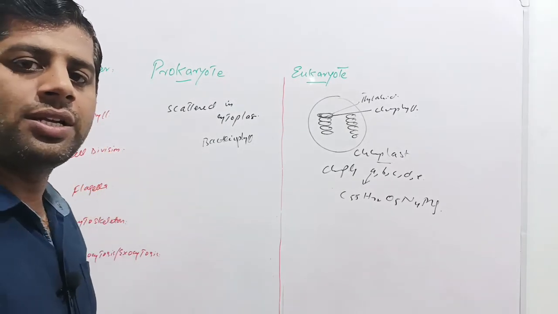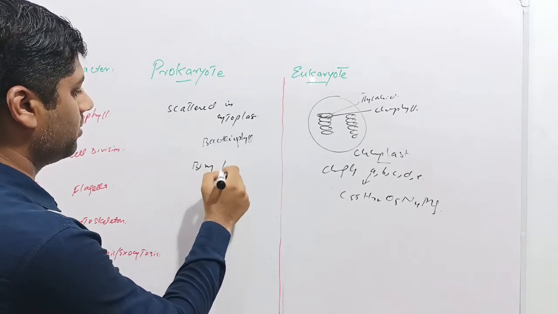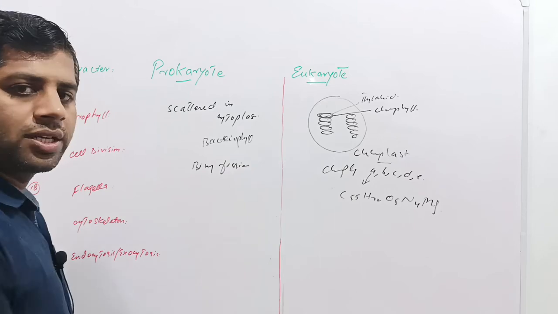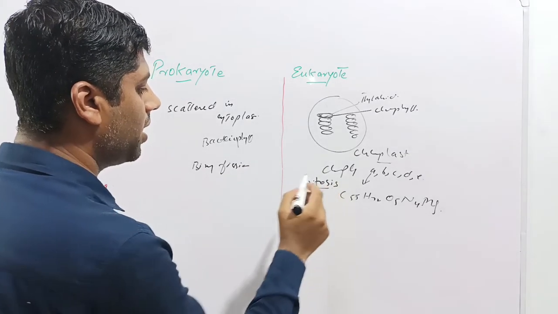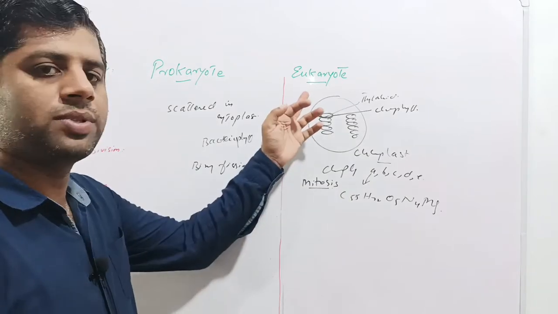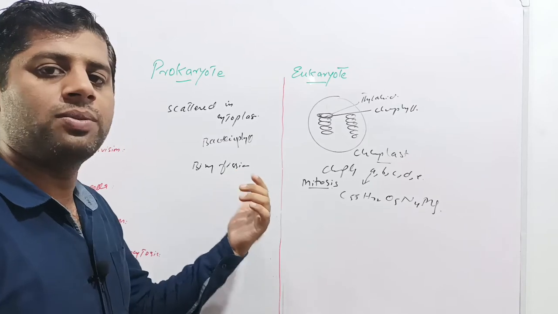Next character is cell division. In case of the prokaryotes, cells divide through binary fission, while in case of eukaryotes, the cell divides through the process of mitosis. All the eukaryotic organisms undergo mitosis for their cell division, while in case of prokaryotes, the cell divides by binary fission.